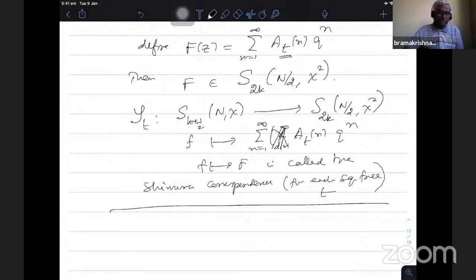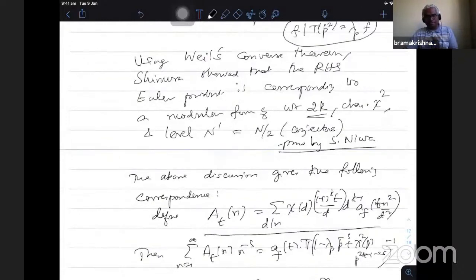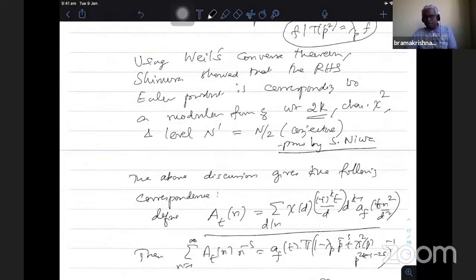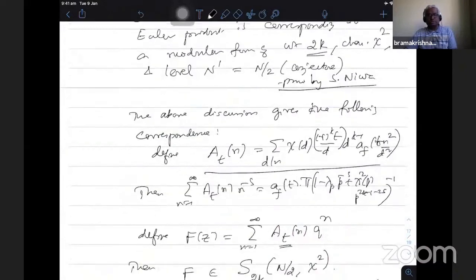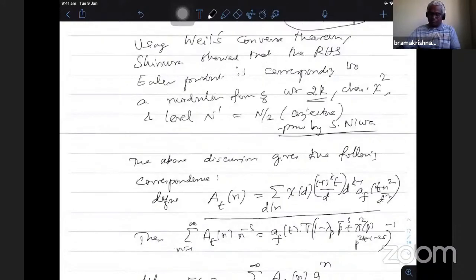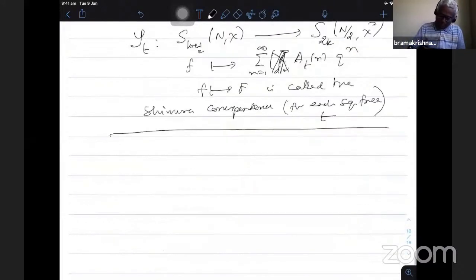Then I can go to the next one, because I'm going to talk about this particular Shimura map and the very special property when I put t equal to 1, and then the observation of Selberg, which we will discuss in one of the classes. Very interesting observation without much of the difficult steps. Everything is simple steps one can reuse and then get a very interesting property of the first Shimura map. So that we will discuss in one of the classes. So you should know what a Shimura map is for a given square free t, and how it comes. This is the method. Okay, now comes one remark.